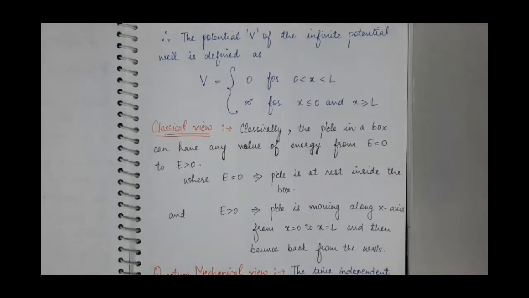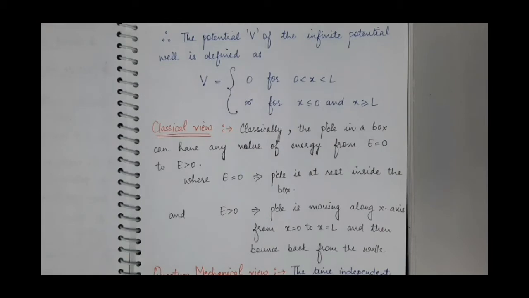It means the particle can be at rest also, when its energy is equal to 0. And when its energy is greater than 0, the particle will be moving along the x-axis from x equal to 0 to x equal to L, and after suffering elastic collision with the walls of the potential well, it will bounce back from the walls. So this is the classical view.